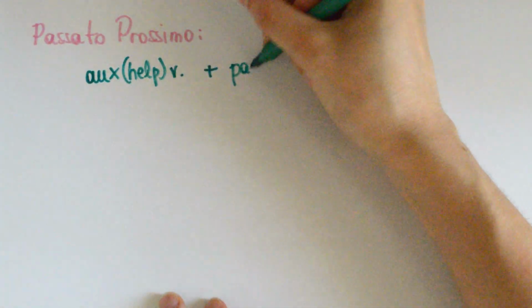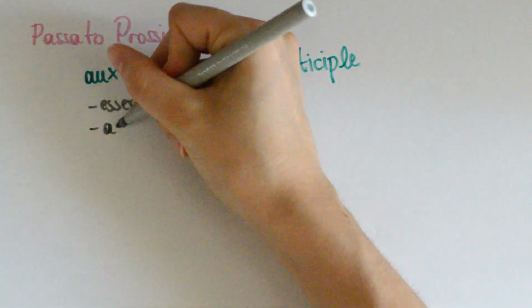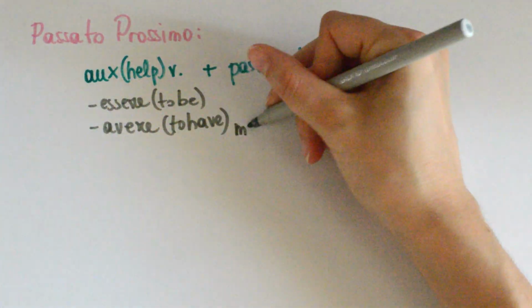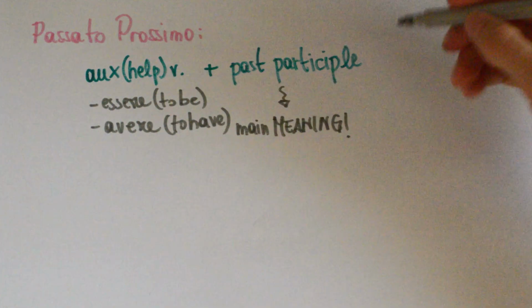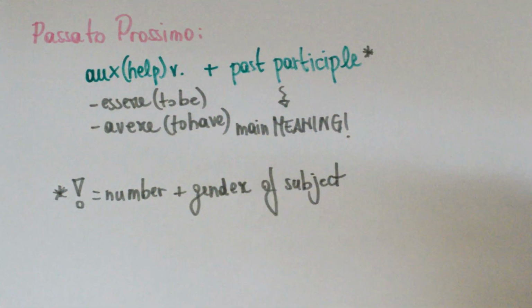The Passato Prossimo is more or less like the present perfect in English. It is a compound tense, which means it needs the auxiliary verb to be formed correctly. What we need then is the auxiliary in the conjugated form plus the past participle of the verb that we need. And I mean the verb that gives the main meaning to the sentence and needs to respect the number and gender of the subject when the auxiliary is essere.